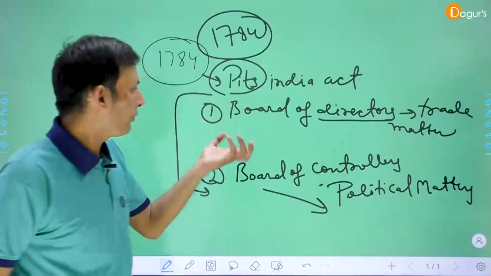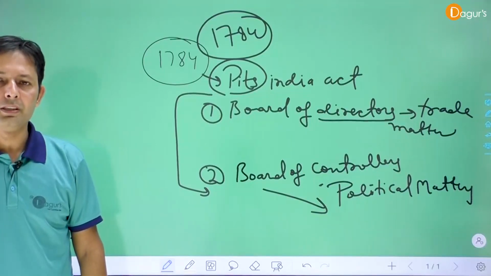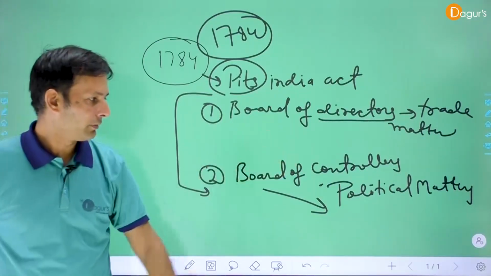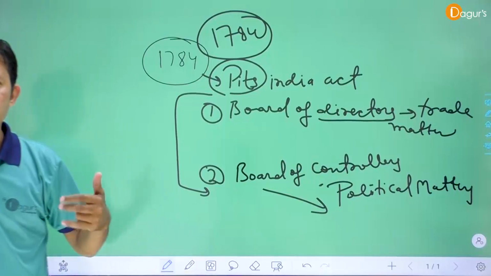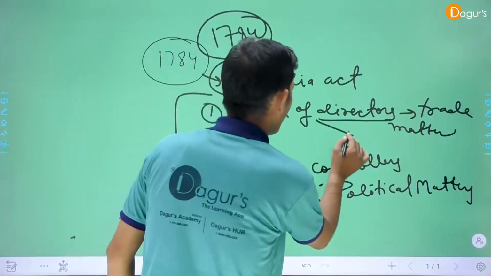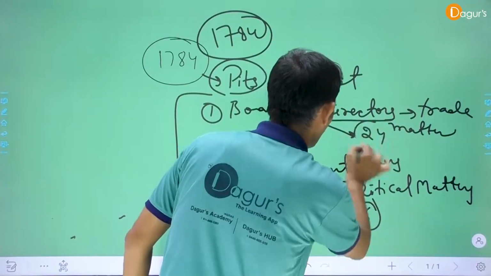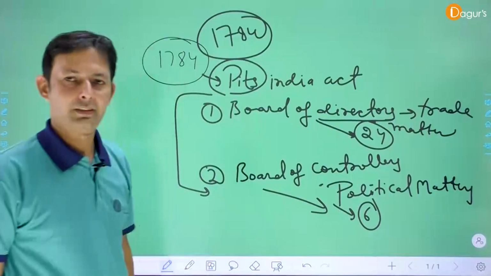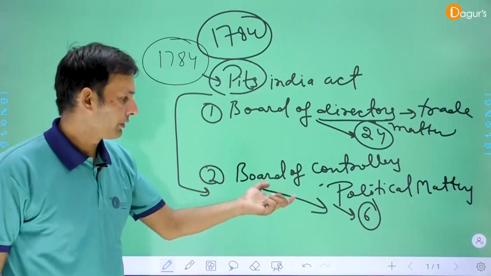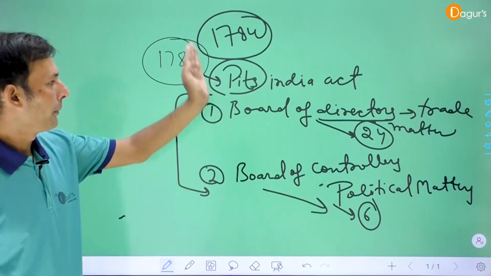Okay, so the board of directors basically belongs to the matters of trade of the East India Company, and the board of controllers basically belongs to the political matters. The total members are 24 in the board of directors and 6 in the board of controllers. It is called Pitt's India Act.